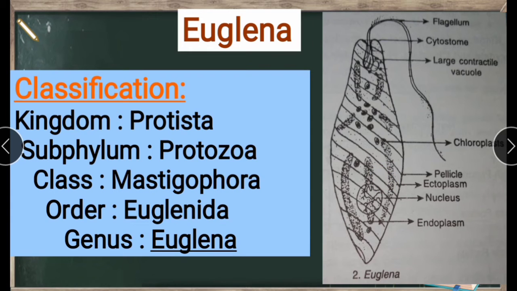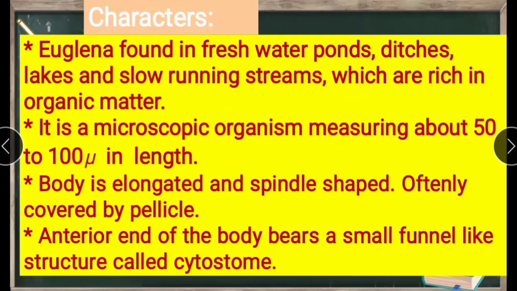Now Euglena classification. Kingdom Protista, subphylum Protozoa, class Mastigophora, order Euglenida, genus Euglena. Let's see the characters one by one. Euglena is found in freshwater ponds, ditches, lakes, and slow running streams, which are rich in organic matter.